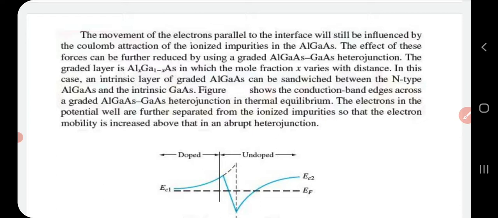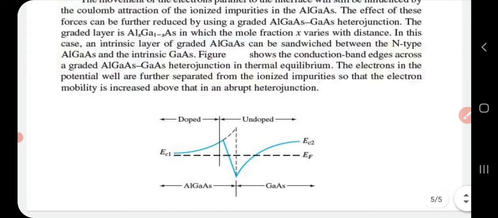Now such a graded layer will be aluminum gallium arsenide, Al(x)Ga(1-x)As. This x denotes the ratio of composition, or mole fraction, and x can vary with distance. In this case this graded layer of aluminum gallium arsenide is sandwiched, that is, placed between n-type aluminum gallium arsenide and intrinsic gallium arsenide.